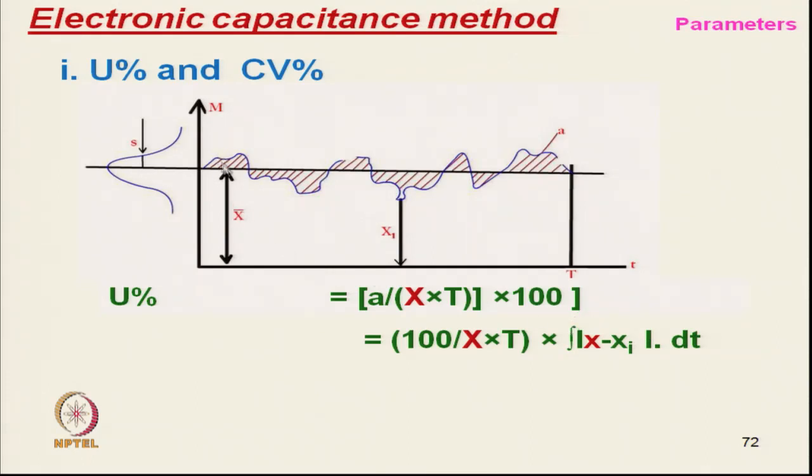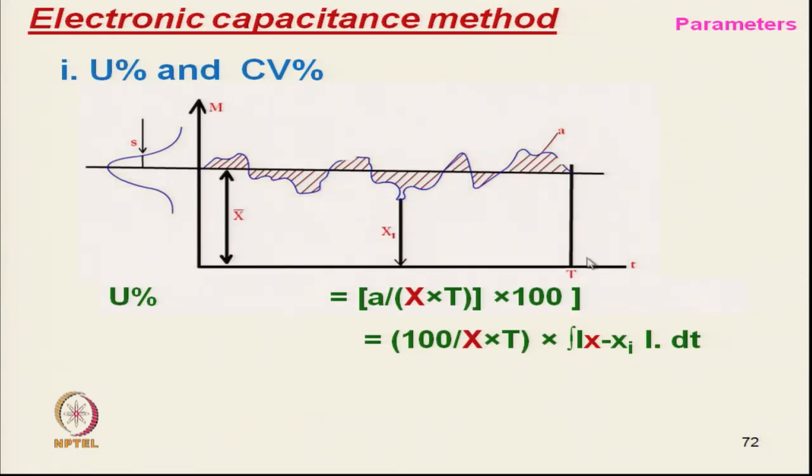This is the mean and this is the deviation, x minus x bar, where x bar is the mean; it is the summation of deviation from mean, taken as the mod value. So, this is the actual area. If you divide this by t, that is the number of readings,